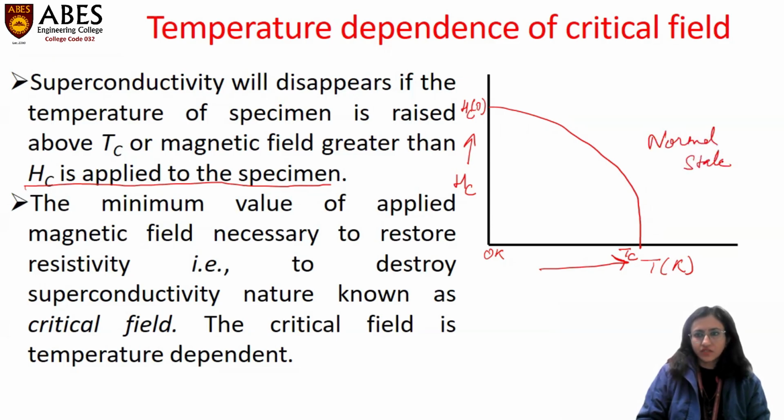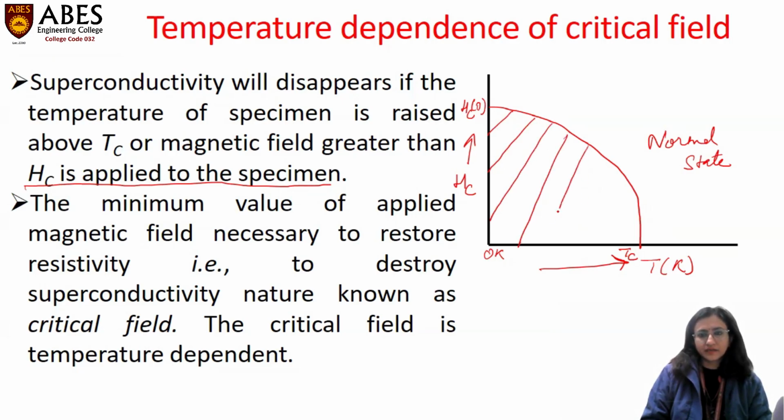Any material which has zero resistance below the critical temperature will have a certain value of resistance if the temperature is above the critical temperature, or if the magnetic field is above Hc0, and the material goes into the non-superconducting state where resistance reappears. If the temperature is below the critical temperature and the magnetic field is below the critical magnetic field, which we term Hc0, then the material is in the superconducting state. This is the region in which the material lies in the superconducting state.